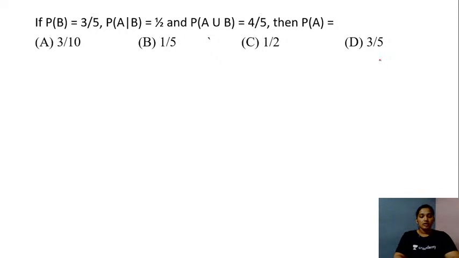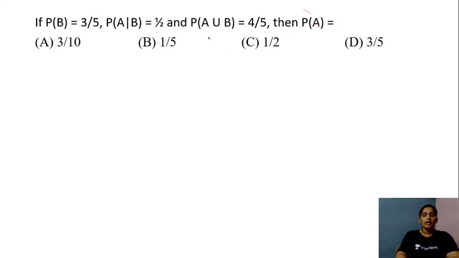The probability of event B is 3 by 5. The probability of event A or B is equal to half. The probability of event A given event B is equal to half. The probability of event A or B is 4 by 5. Then what will be the value for the probability of event A?